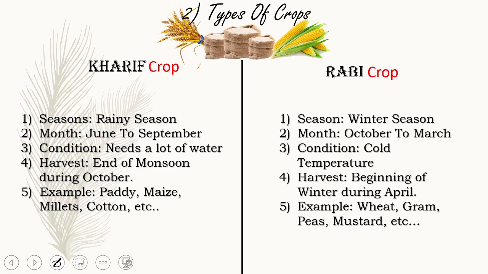At June the kharif crops are sown, and at October they get harvested. Okay, H for harvested and S for sown. So at June they get sown, and at October they get harvested, and this is the kharif crop, and these are rainy season crops.